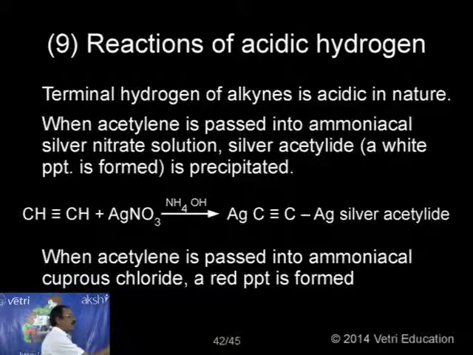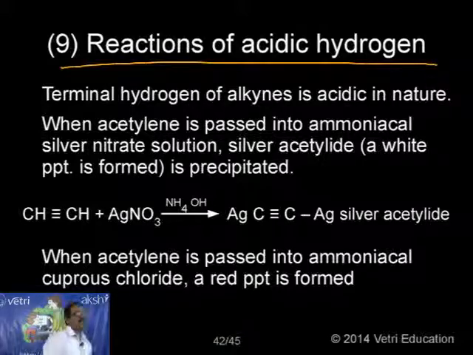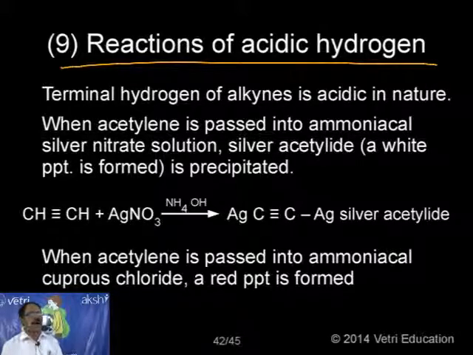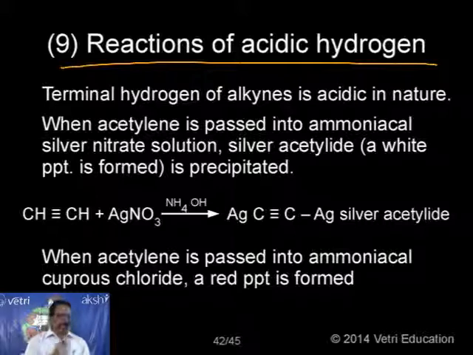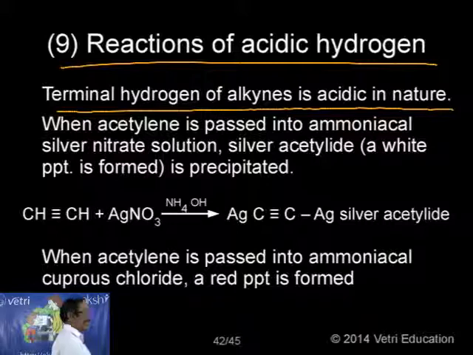The next one: reactions of acidic hydrogen. The main difference between alkanes, alkenes and alkynes I have already discussed. That is because the hydrogen present in the alkyne is acidic in nature. Suppose an alkene has a terminal CH, that hydrogen is acidic. So this specific acidic hydrogen has some important characteristic reactions, so let me discuss now. The terminal hydrogen of an alkyne is acidic in nature.